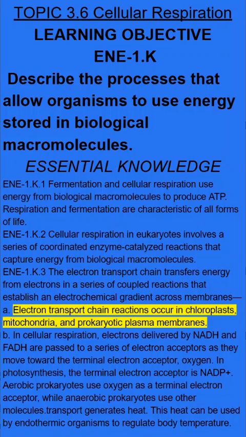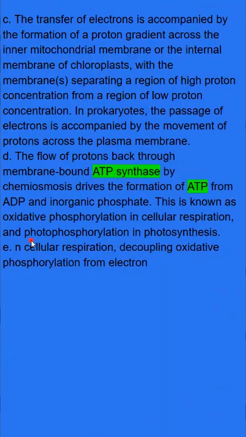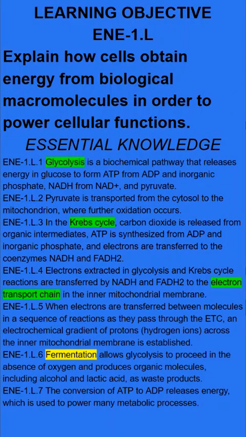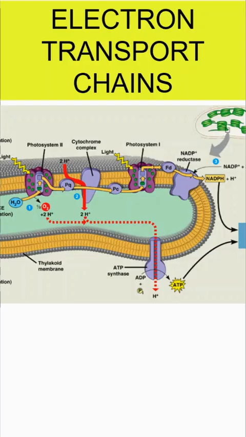Electron transport chains can be in chloroplast, mitochondria, and in prokaryotes. As a result of that, ATP synthase is going to generate ATP. When we talk about cellular respiration, we're going to get into glycolysis, the Krebs cycle, and the electron transport chain. If there is not oxygen available, fermentation will allow us to do repetitive glycolysis. So these electron transport chains, we have them in chloroplasts.